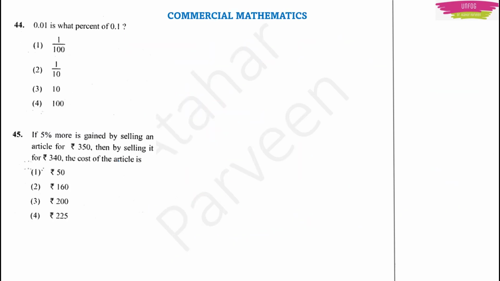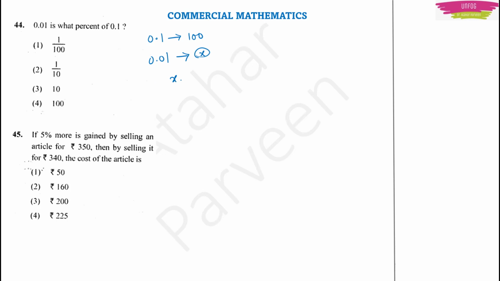Next question. 0.01 is what percent of 0.1? Here this is very simple. This is from commercial mathematics. The percentage they want you to calculate. See here, they are telling 0.1 is for 100, means 100%. What will be for 0.01? What will be the percentage here? This you can write as x.